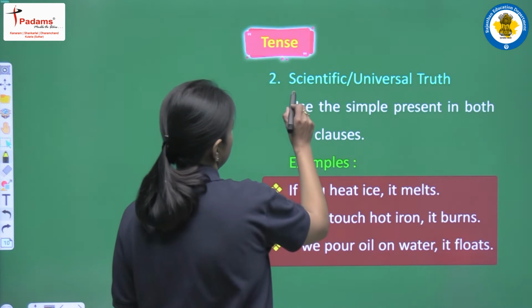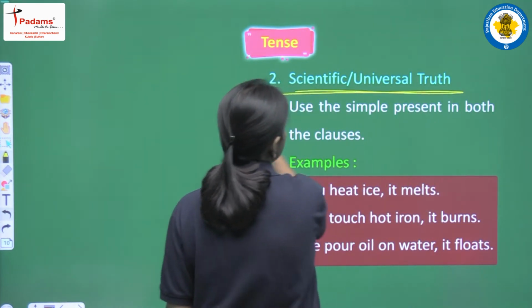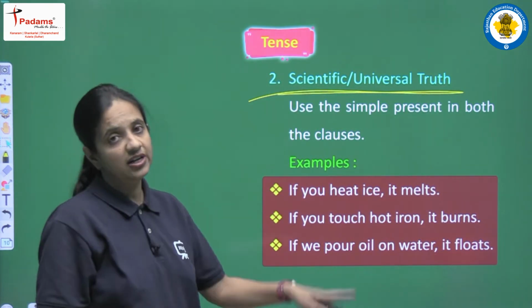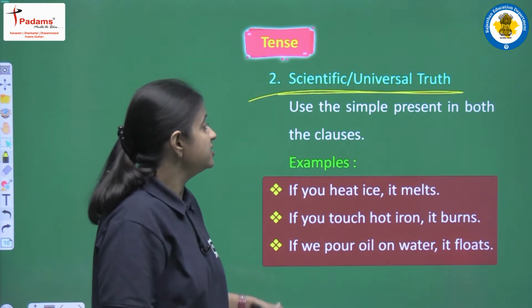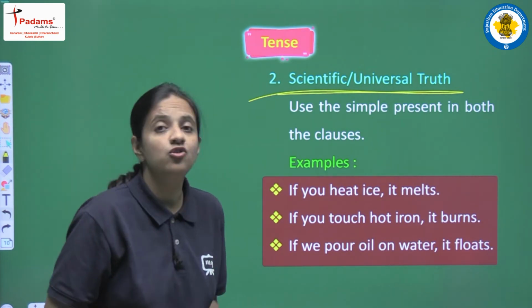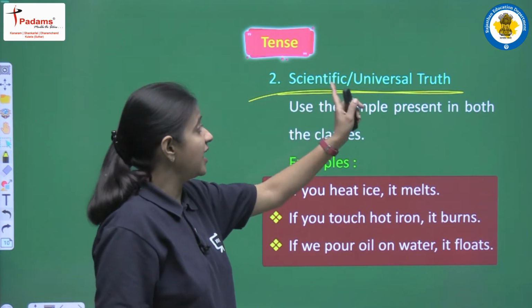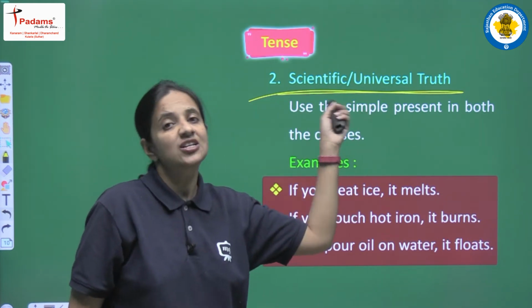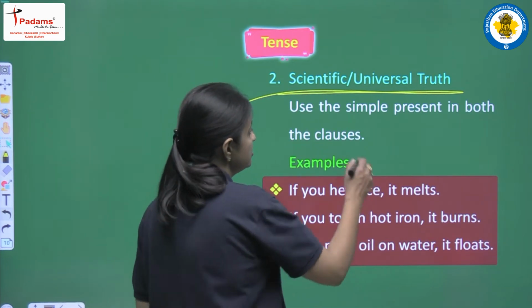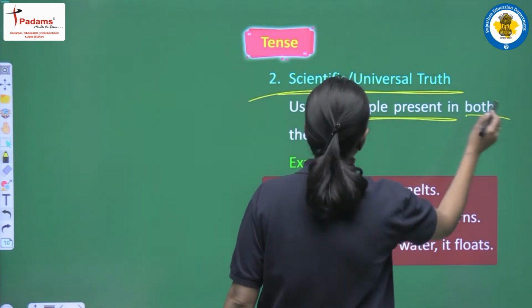Moving on, we are having the second condition. This condition is known as scientific or universal truth. So what it means, let's read: use the simple present in both the clauses. So if we are having any condition in which we are having scientific or universal truth, at that time we have to use present simple tense in both the clauses.